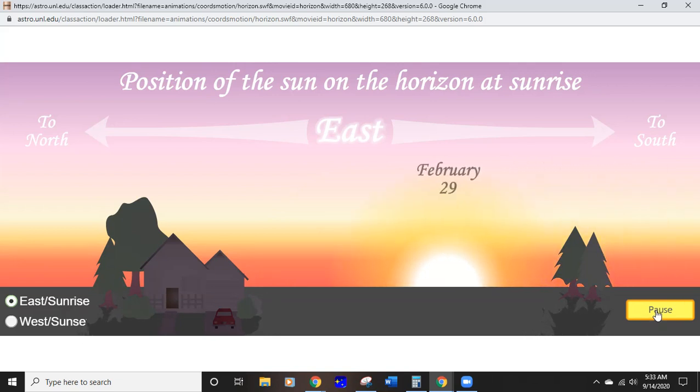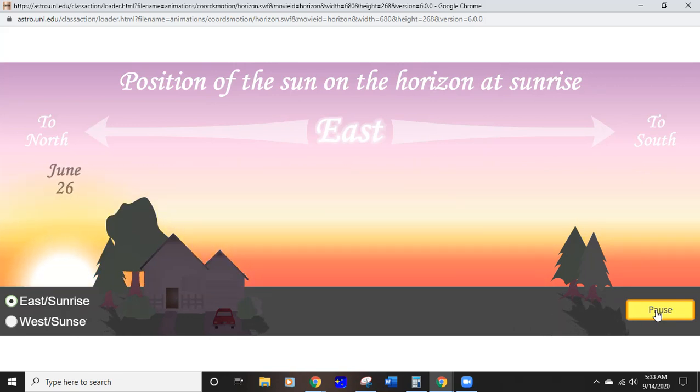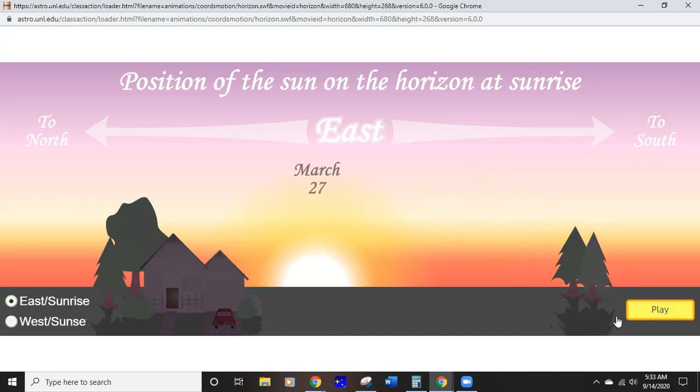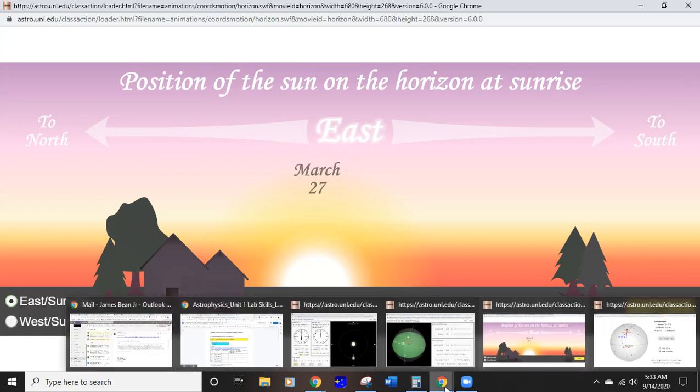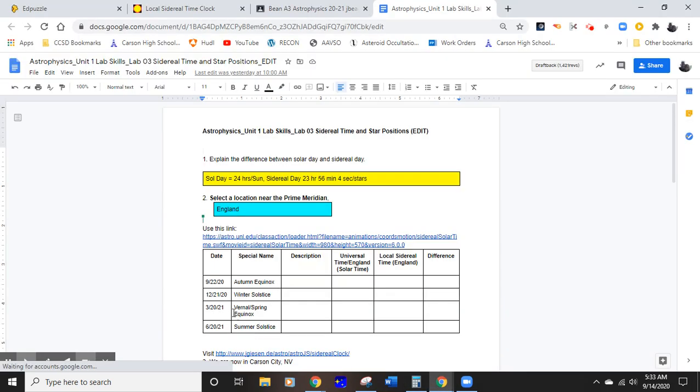Let's go back all the way over here and try to stop it right here. You'll see that's going to be September, and let's go to about March. Boom. Okay, well, March 27th. So March 20th would be over here, and the sun will rise due east. After the vernal equinox, we have the summer solstice, which will occur 6/20/2021.